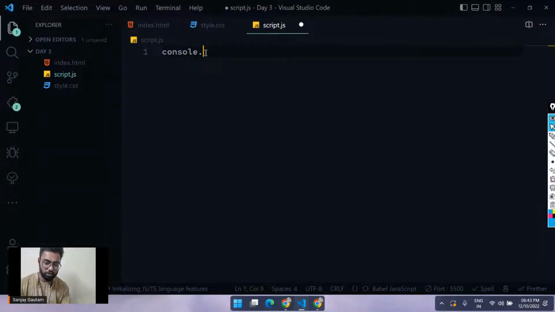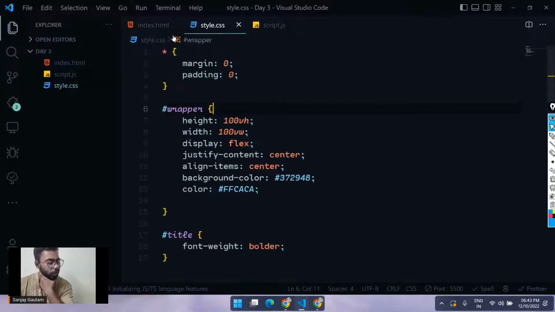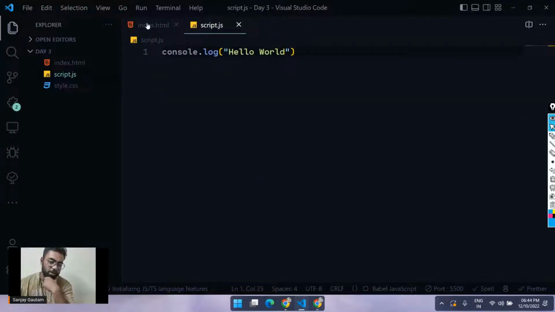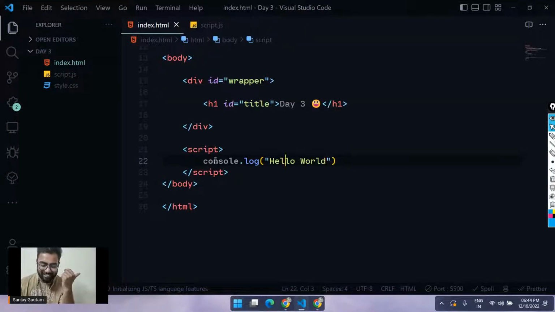So let's say console.log, and let's just type hello world. So I just want to connect this file with our HTML. So how to do this? By the way, it's super easy, like really very easy.